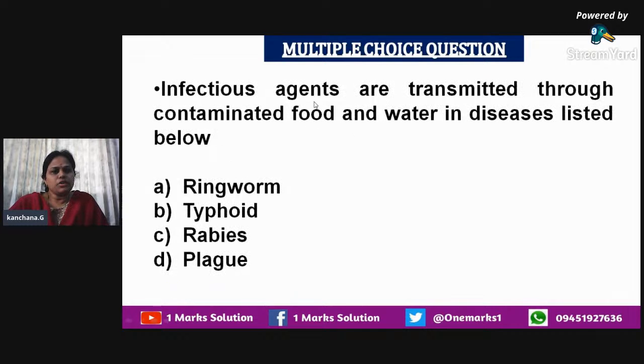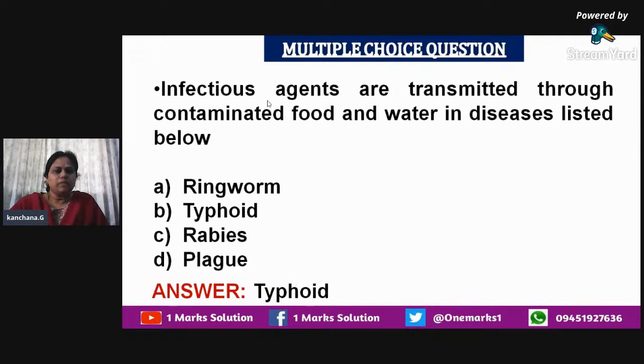Then the infectious agents are transmitted through contaminated food and water in which of the diseases listed below? The options are ringworm, typhoid, rabies, and plague.